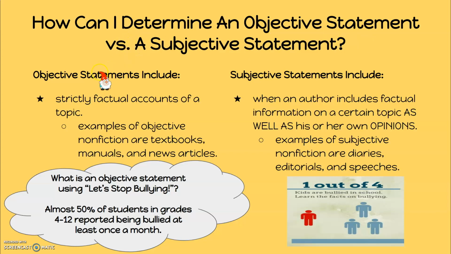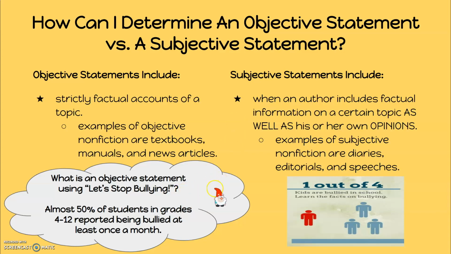All right, so objective statements include strictly factual accounts of a topic, things that have actually happened. Examples of objective nonfiction are textbooks, manuals, and news articles. Subjective statements include when an author includes factual information on a certain topic as well as his or her own opinions. Examples of subjective nonfiction are diaries, editorials, and speeches.